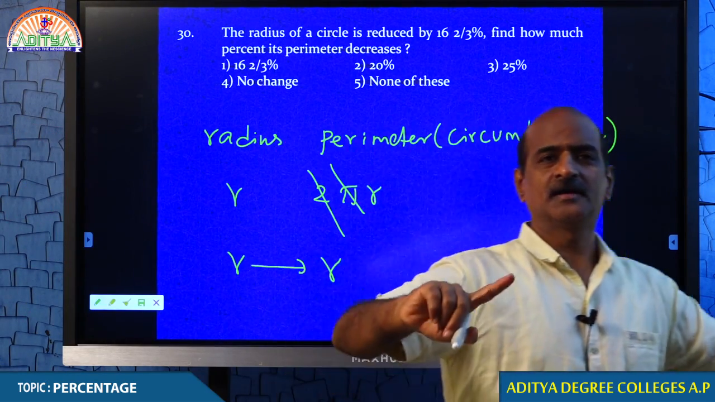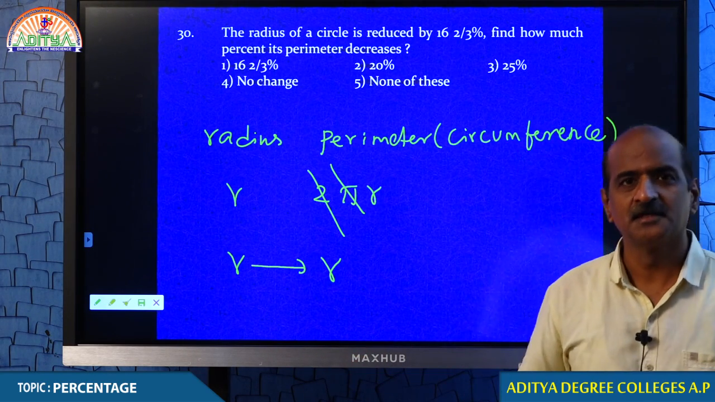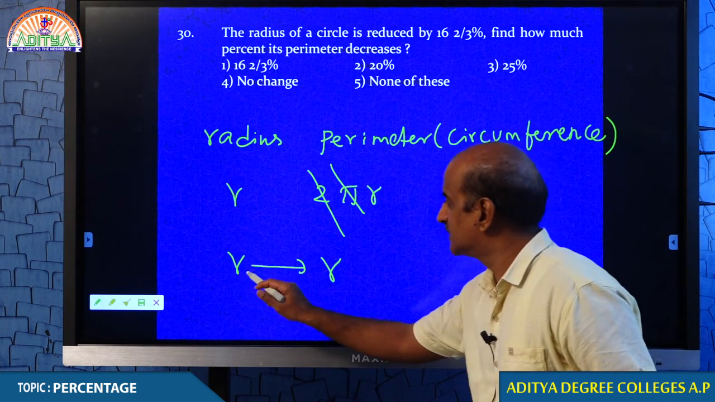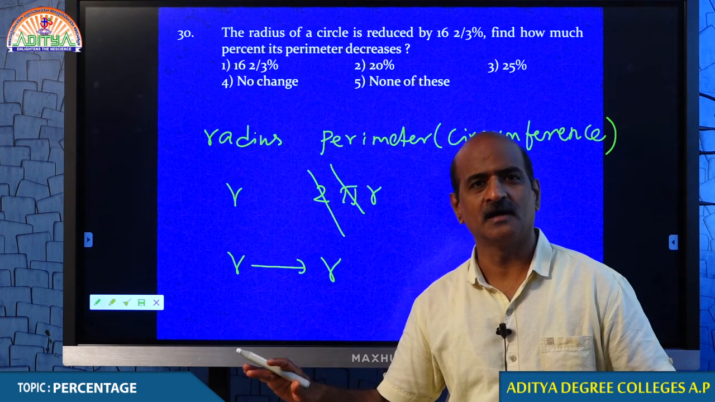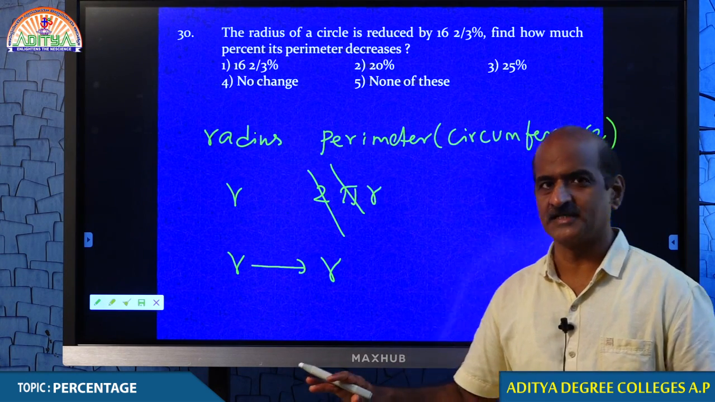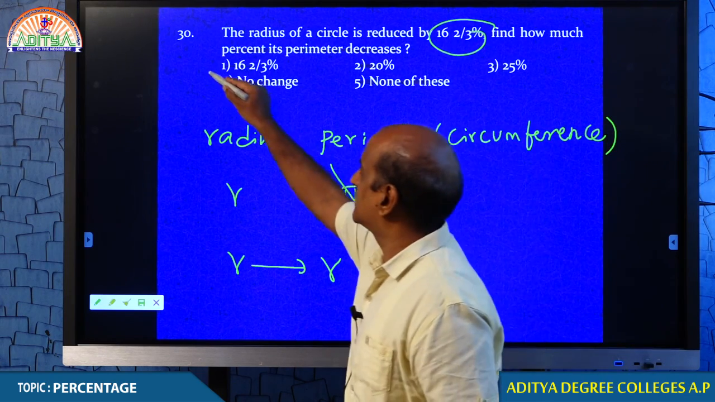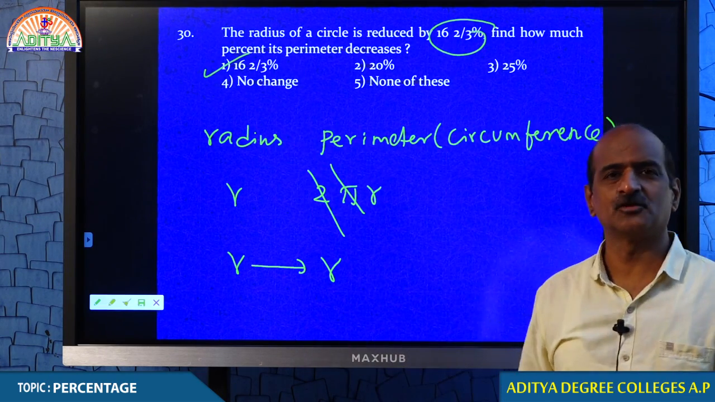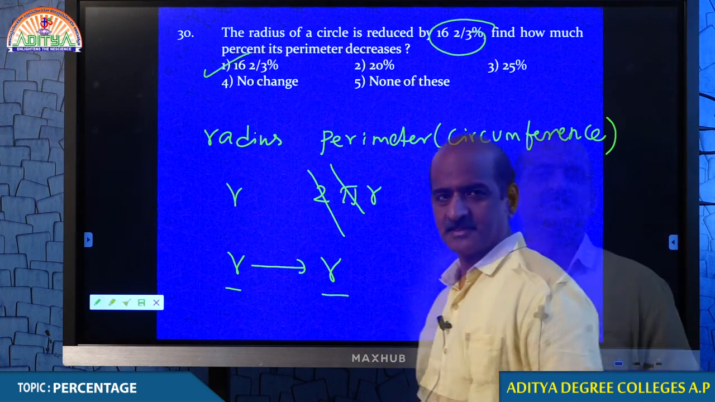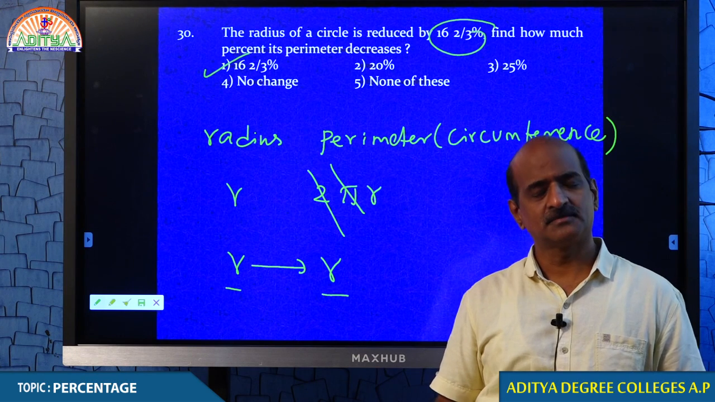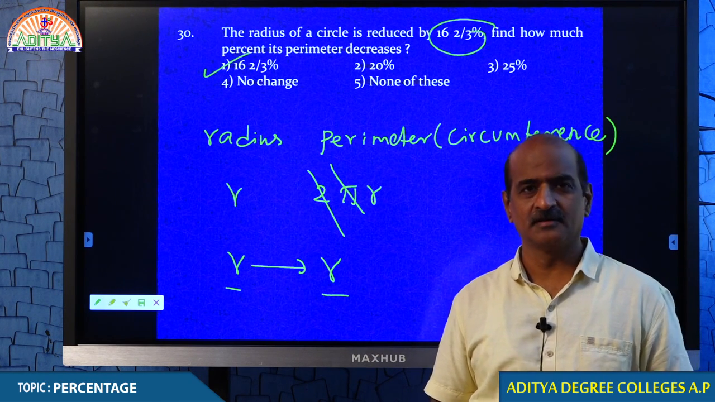No formula is needed in answering this question because radius and perimeter both depend only on r. No further change. If the radius reduces by 16 2/3%, the perimeter also reduces by 16 2/3%. Both are the same.